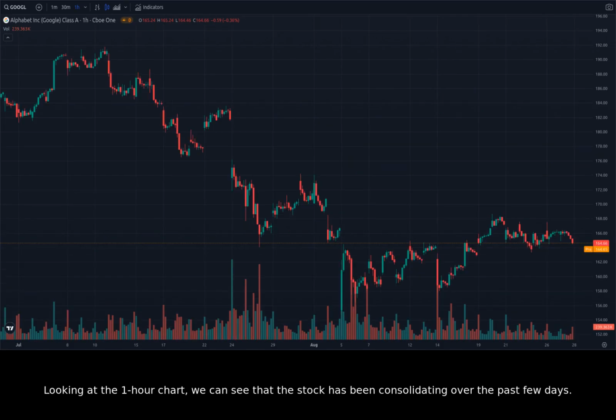Looking at the one-hour chart, we can see that the stock has been consolidating over the past few days. The stock has been trading in a narrow range, with support around 164.46 and resistance around 166.44. This consolidation could be a sign that the stock is about to break out in either direction. If the stock breaks above the resistance level, it could signal a bullish move. However, if the stock breaks below the support level, it could signal a bearish move.